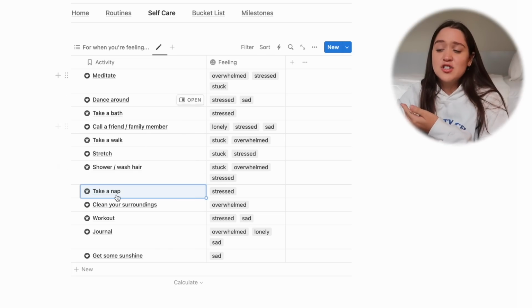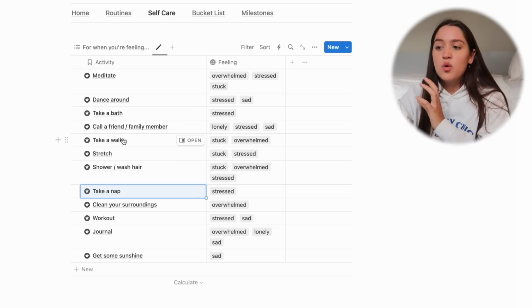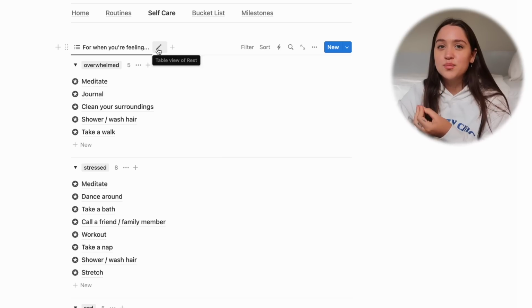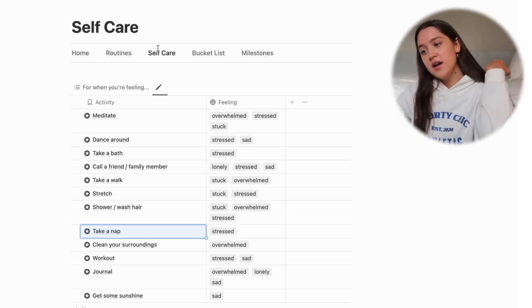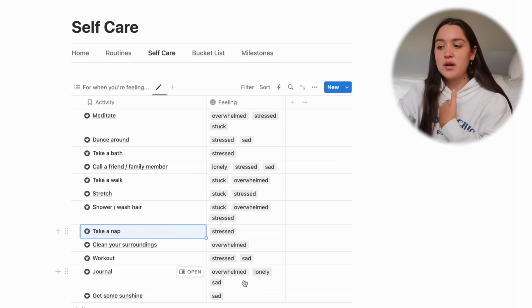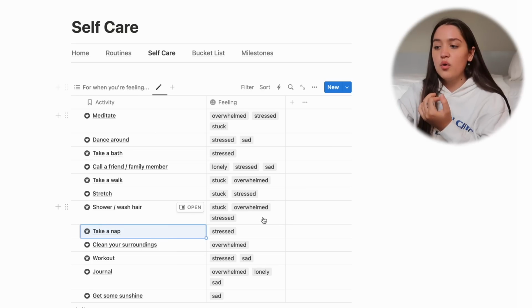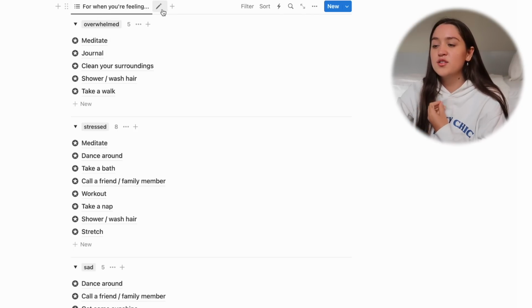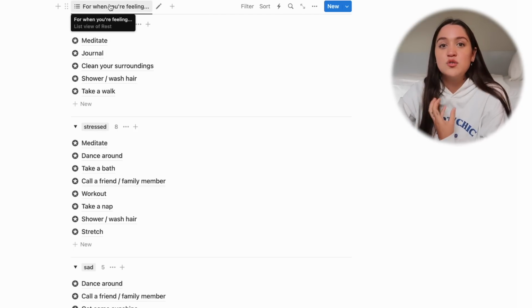And this could technically just be a list of things to do, but the reason why I wanted to make it separate like this was because not every activity helps in every emotion. For example, taking a nap really helps me when I'm stressed, but it really doesn't do anything for me when I'm sad. Like if I take a nap when I'm sad, I'm probably gonna wake up even sadder. So you can kind of see what works for you and what doesn't. And then after that, you'll literally have a personalized list on how to help yourself.